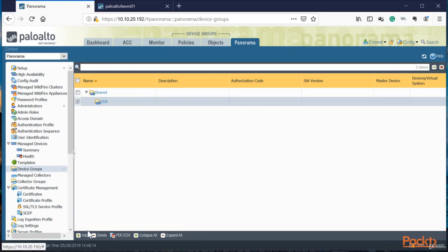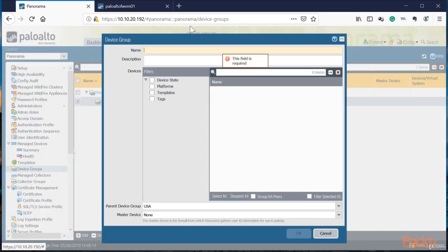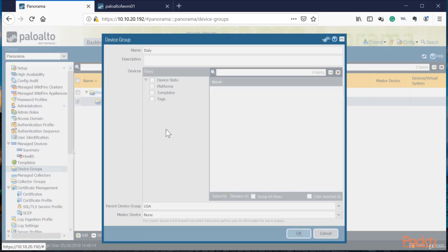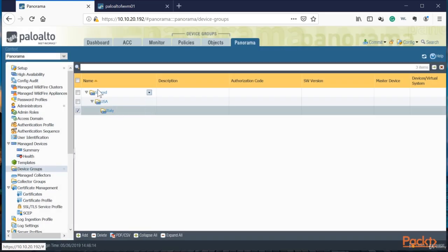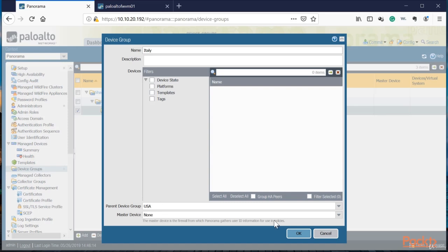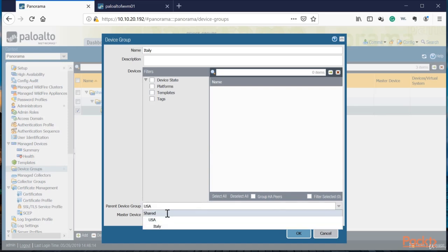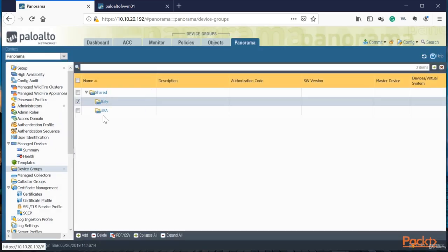And then let's go ahead and configure those two other countries. Press OK here. And you can see I did not choose share. And now we actually fall inside the USA group. We don't want that. We want to make sure that this is a country. It's not actually under the USA. So let's click back. Let's change this to share. Press OK. And now we should have the right structure.